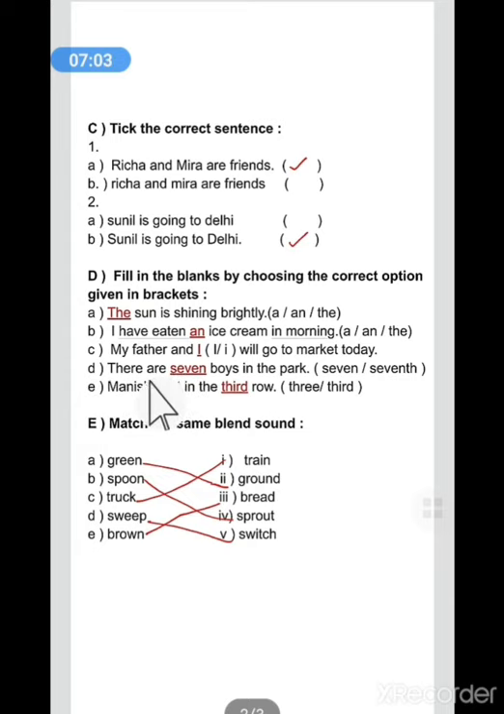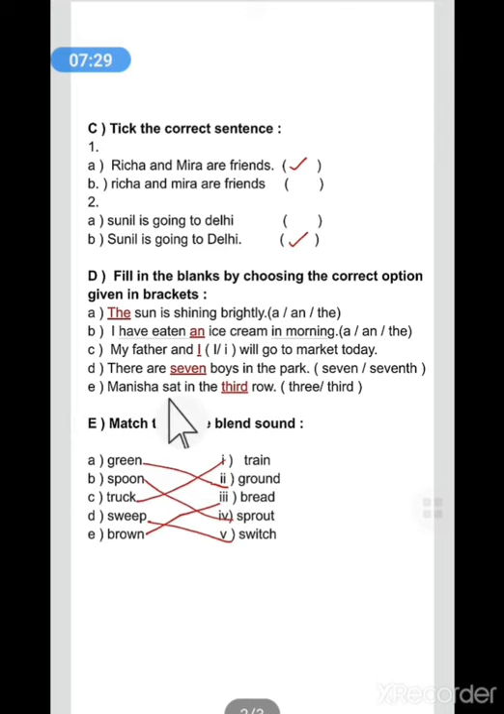D part is, there are dash boys in the park. 7 boys or 7th boys. So here the question is asking about how many. So when we use how many, we use cardinal numbers. So we will write 7 here. 7 is a cardinal number. So the sentence will become, there are 7 boys in the park.